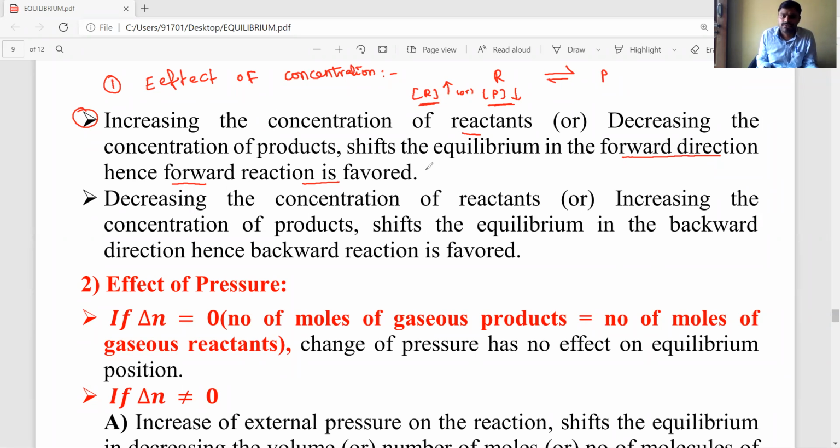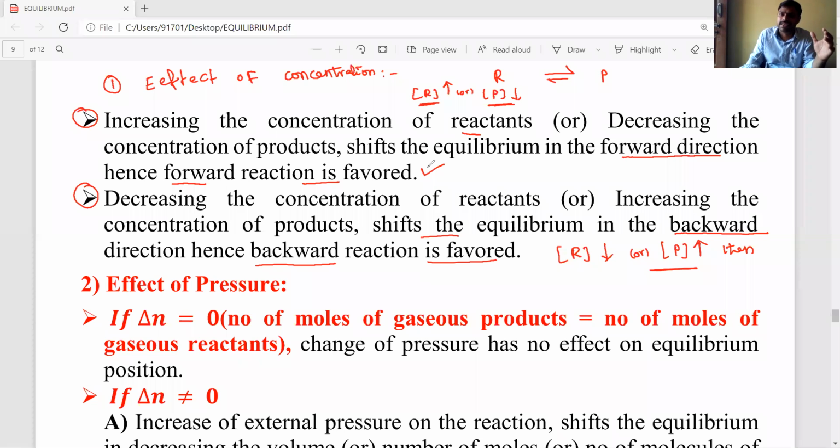Now the opposite condition: if the concentration of reactants decreases or the concentration of products increases, then the equilibrium shifts in the backward direction, hence the backward reaction is favored.